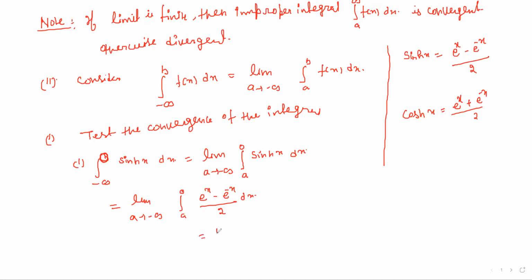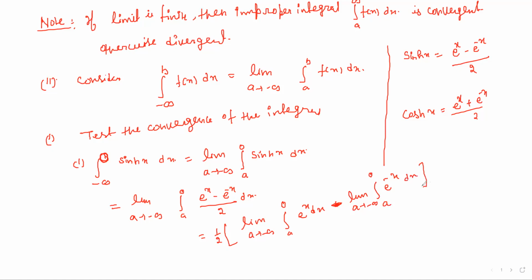Now we can take 1 by 2 common and separate into two parts. First one is integral from a to 0 of e to the power x dx, minus the second one, limit a tends to minus infinity, integral from a to 0 of e to the power minus x dx.